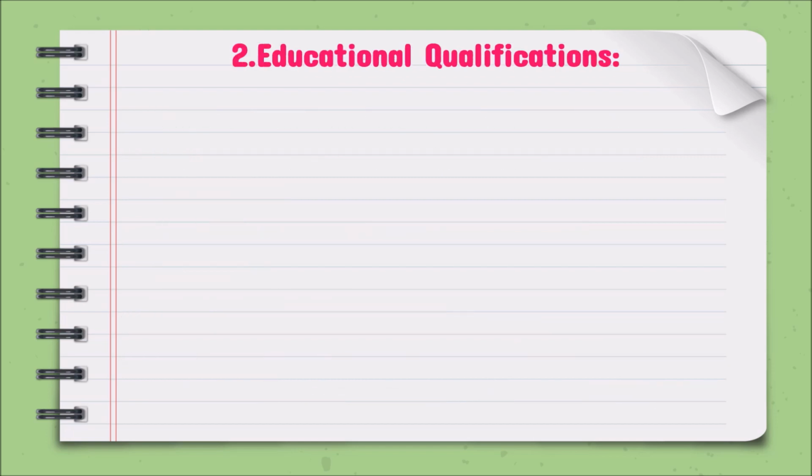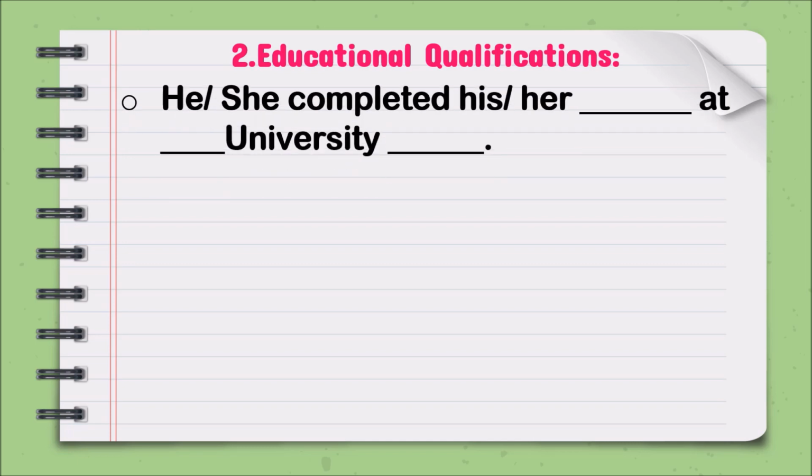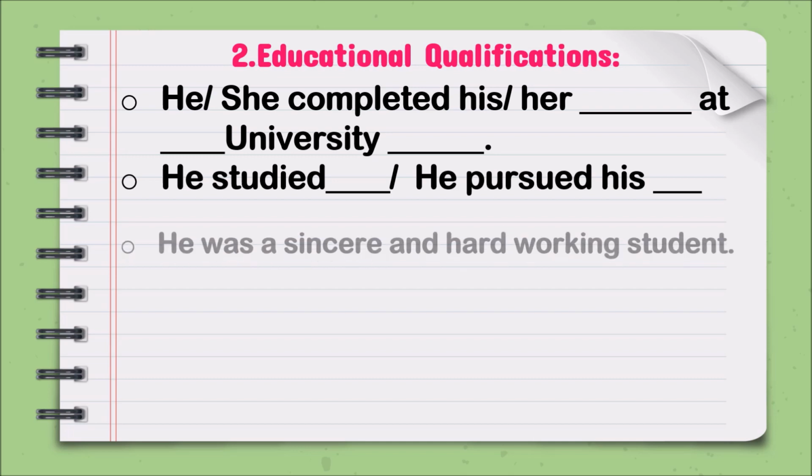And the second one is educational qualifications. Here, you can use different sentence patterns like he or she completed his or her degree at so-and-so university. And the second one is he studied or he pursued his degree or PG something.